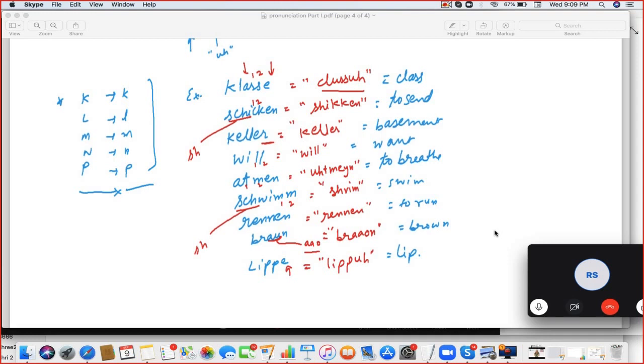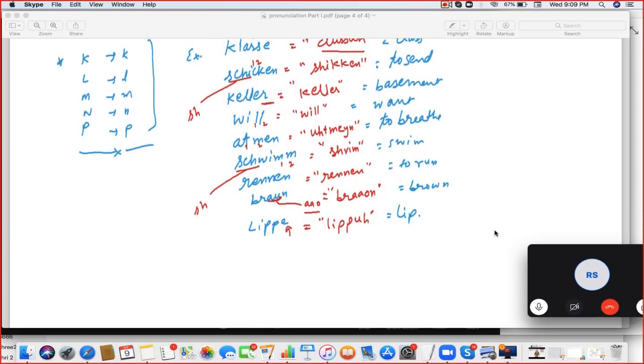Next. Schwimmen, a little bit you can put A. A little bit A you can put, Atman, like this. Schwimmen will be double M, so that's Schwimmen. And then R-E-N-N-E-N will be Rennen. For N, Rennen, okay.